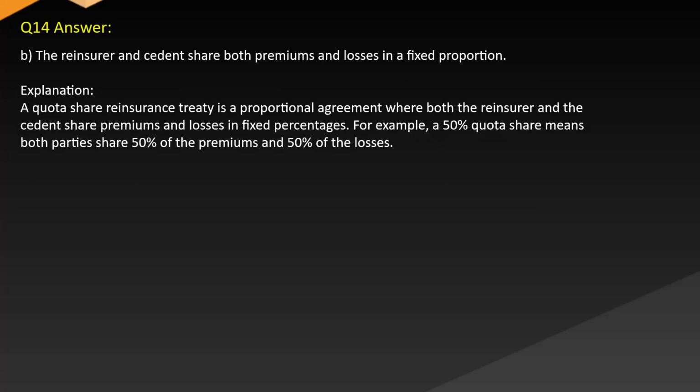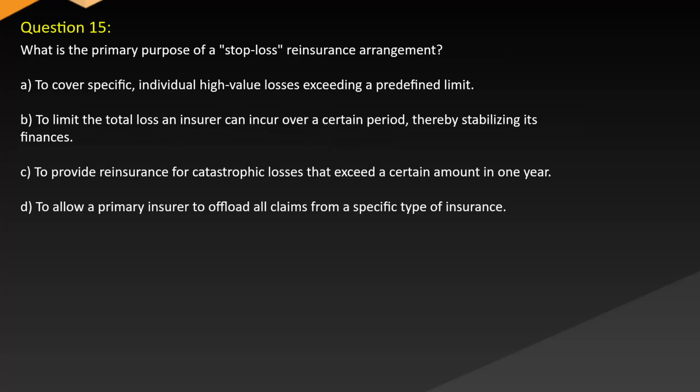Answer: B. The reinsurer and cedent share both premiums and losses in a fixed proportion. Explanation: A quota share reinsurance treaty is a proportional agreement where both the reinsurer and the cedent share premiums and losses in fixed percentages. For example, a 50% quota share means both parties share 50% of the premiums and 50% of the losses.